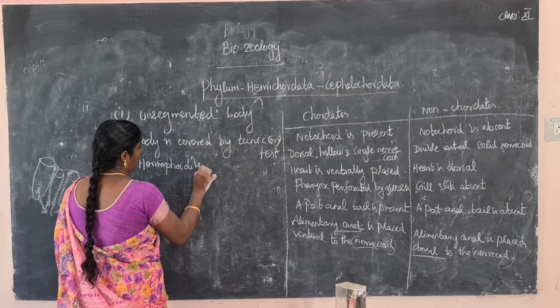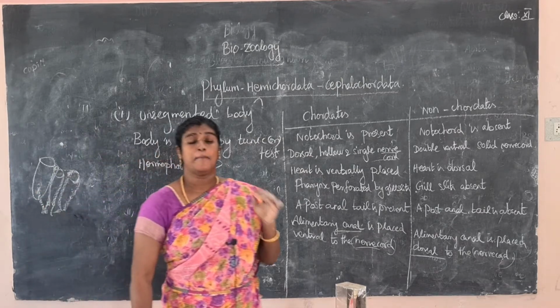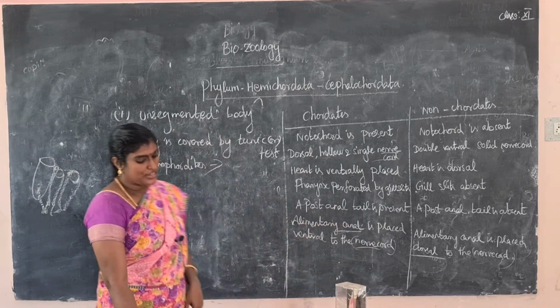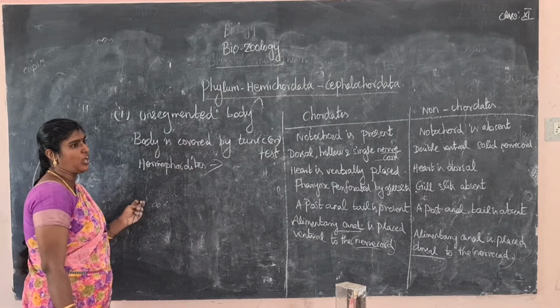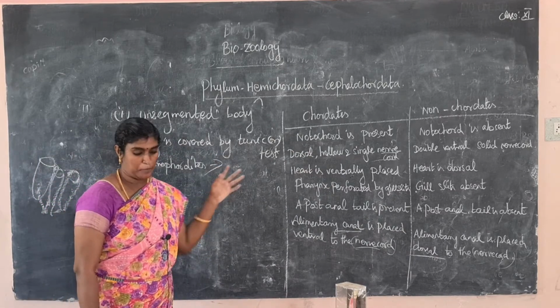What is a hermaphrodite? A hermaphrodite is a monoecious animal, so the male reproductive organ and the female reproductive organ are present in the same animal. That is called a hermaphrodite animal. Okay, so it is a larval stage. It is a tadpole larva. It is the larval name. The larva resembles a tadpole.